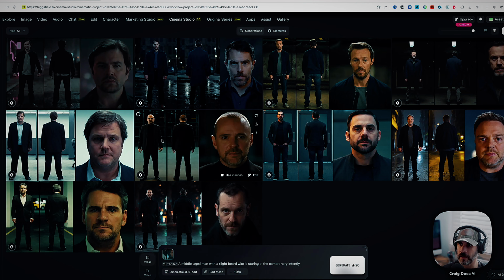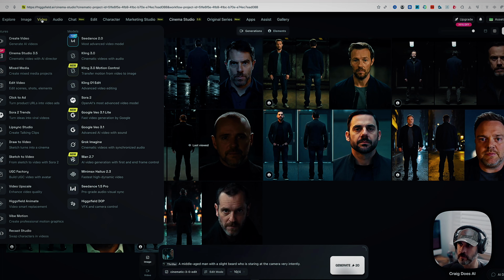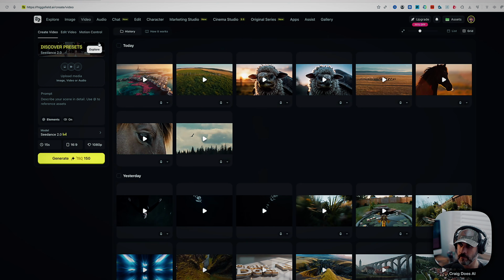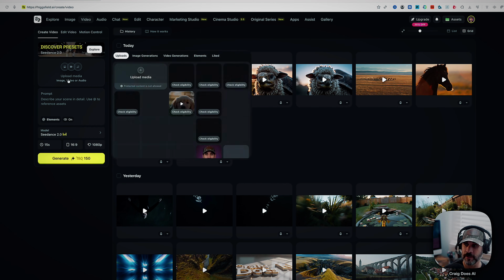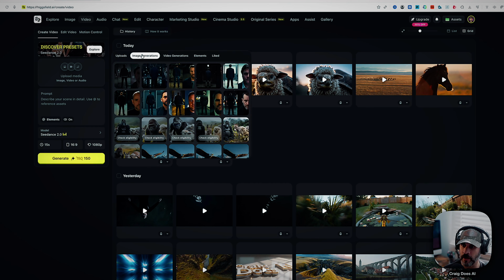And how we do that is very easy. We're going to go back over to video. We're going to go to Seedance. And right up here at the top where it says upload media, you can upload audio, you can upload video, and you can upload multiple images for reference points, which is awesome. So we're going to do that. The first thing it's going to do is ask you to upload, but you'll see there's a menu, and you can just go to image generations, and here are the characters that we just created. So these are already eligible.